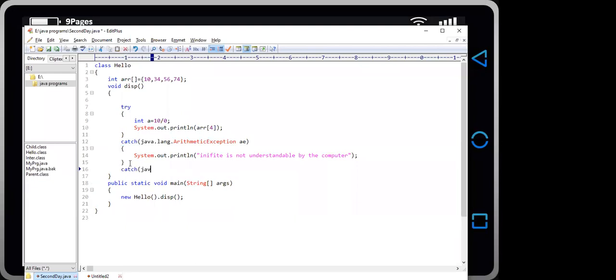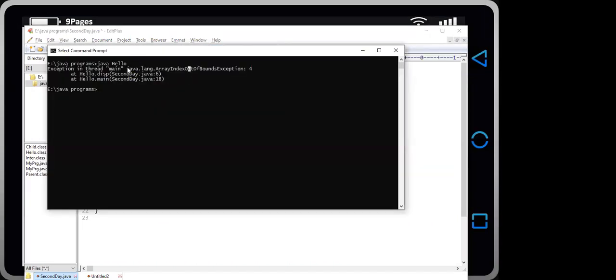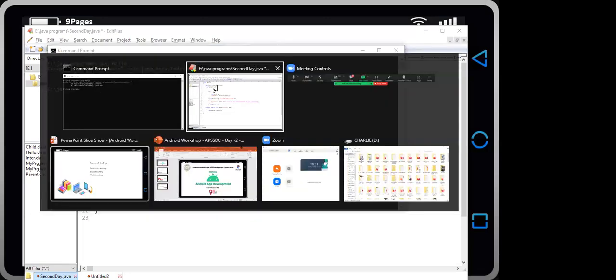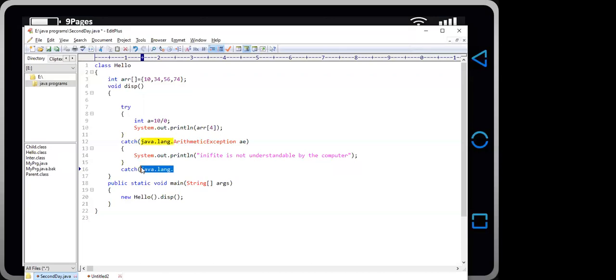Catch java.lang.ArrayIndexOutOfBoundsException. Okay, java.lang.ArrayIndexOutOfBoundsException.